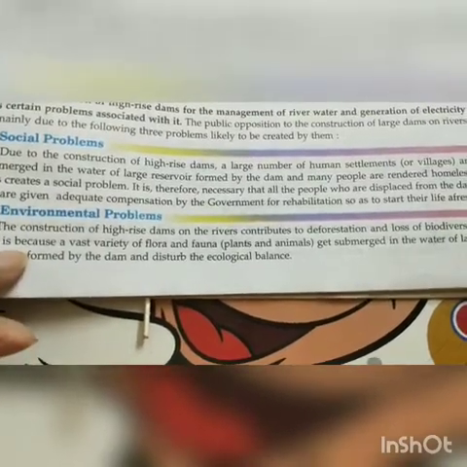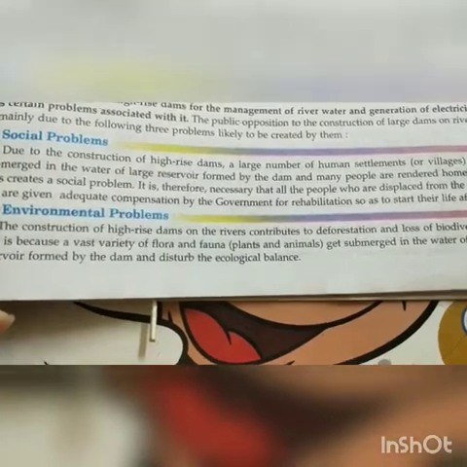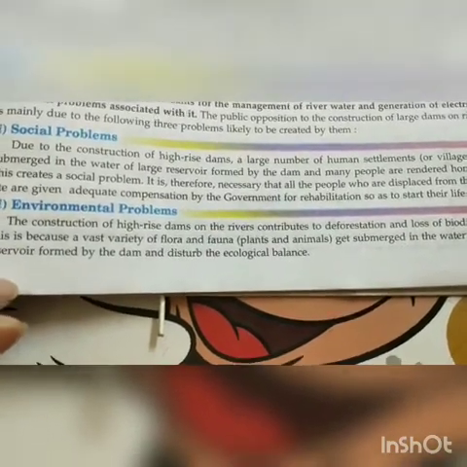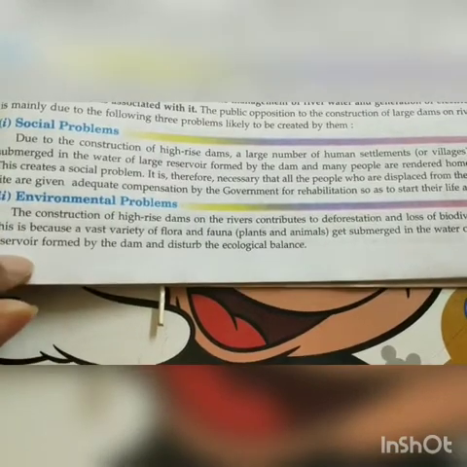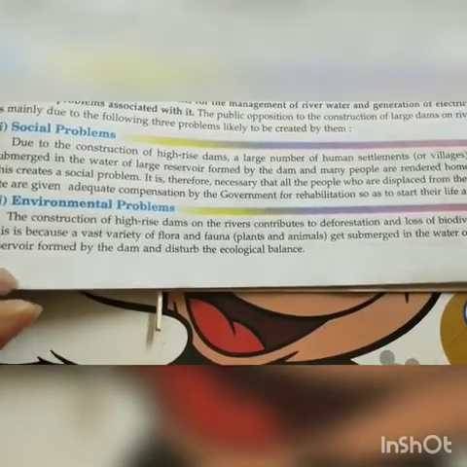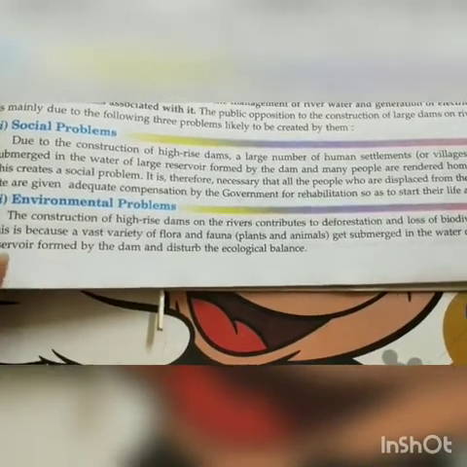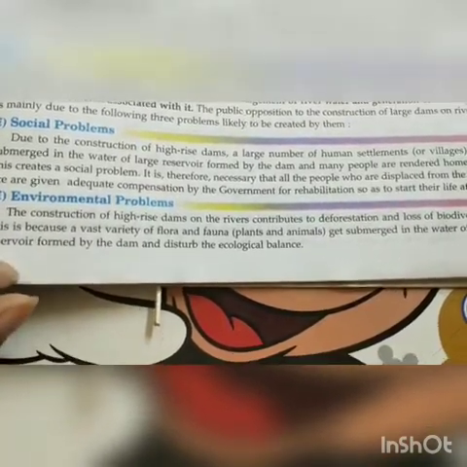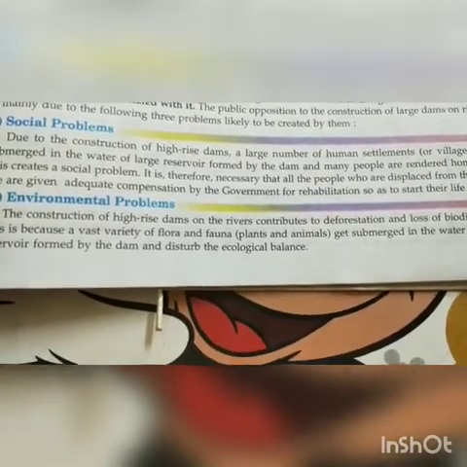So, if large high-rise dams are constructed on the river, it damages the biodiversity and contributes to deforestation, and due to that a large variety of flora and fauna will be damaged and submerged into the water of the large reservoir formed by the dam, disturbing the ecological balance.